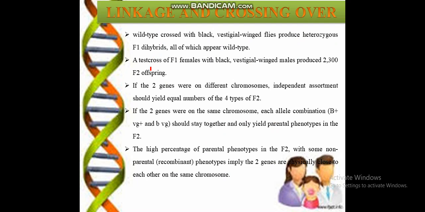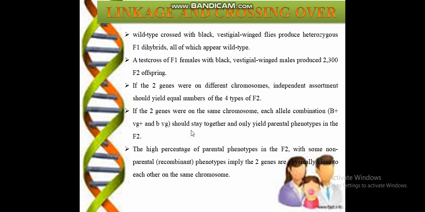When the F1 generation is test crossed with the black vestigial wing male, the two genes present on different chromosomes will combine, or you can say that due to the law of independent assortment they will form four different types of combinations. In the F2 generation you have seen that we have grey vestigial, black normal, grey normal, and black vestigial as well.